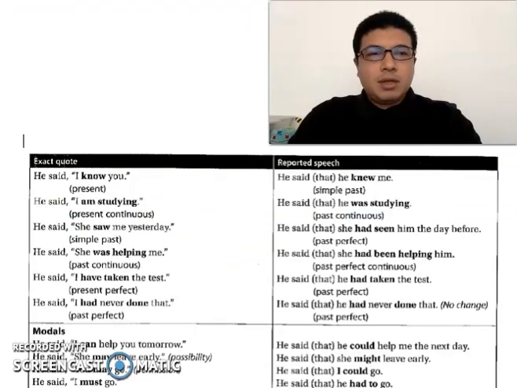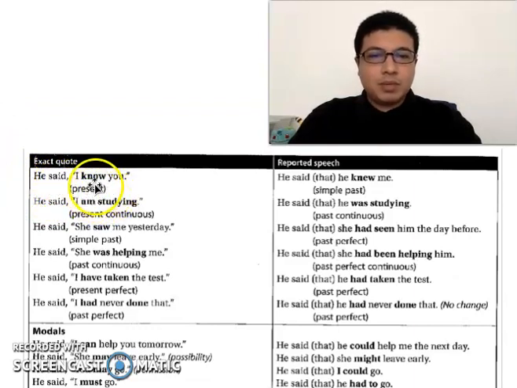So now let us take a look at the changes of the tenses when we change from direct speech to reported speech. As you can see here in the examples, the exact quote is, he said, I know you. This is simple present tense. When you change to reported speech, you say, he said that he knew me. So know, present tense, becomes knew, past tense.